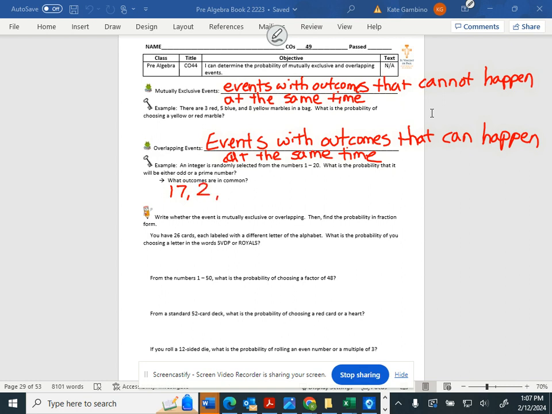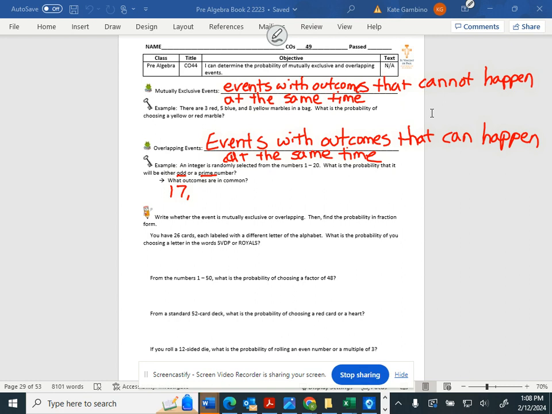Does 2 fit? Is it odd and prime? No. It's just a prime, so it doesn't fit. 2 is definitely a prime, but it's not an odd number. There were 2 rules that we had to follow, odd and prime. 2 is the first prime number.